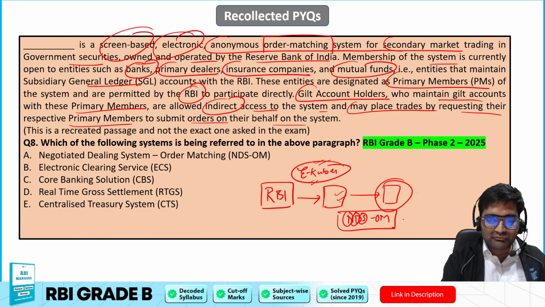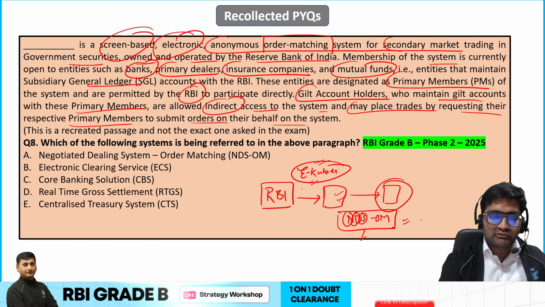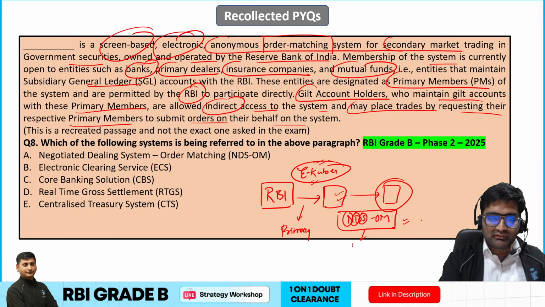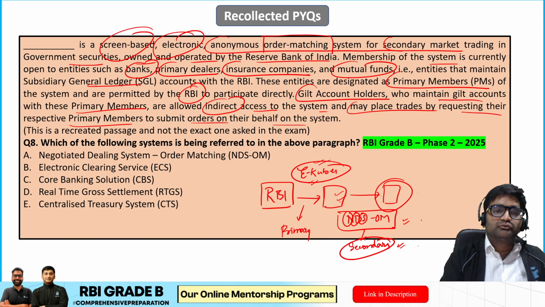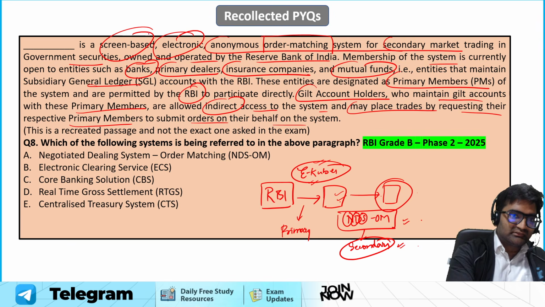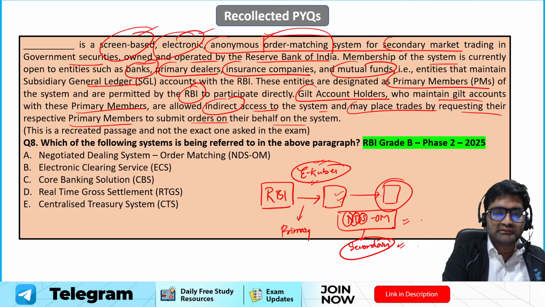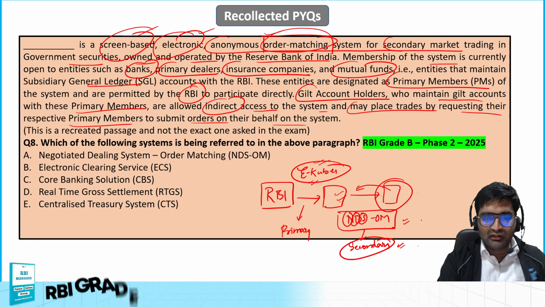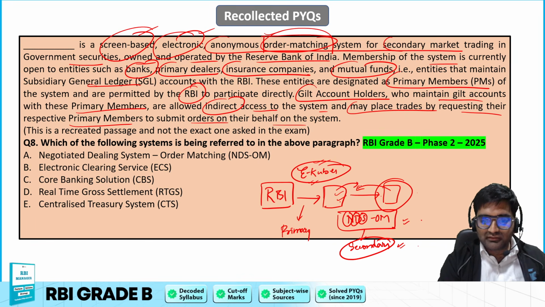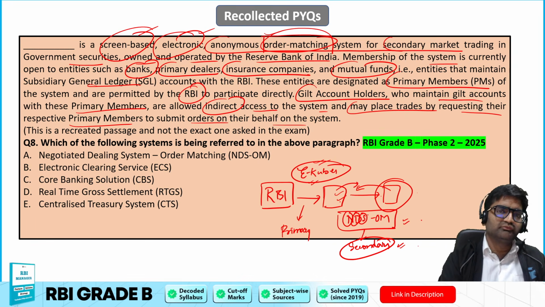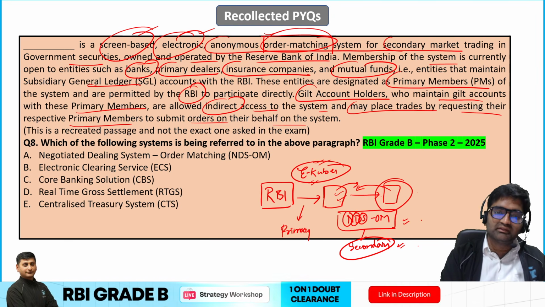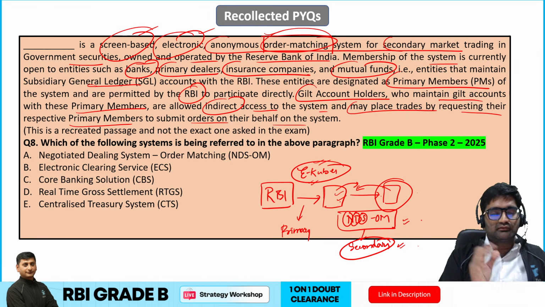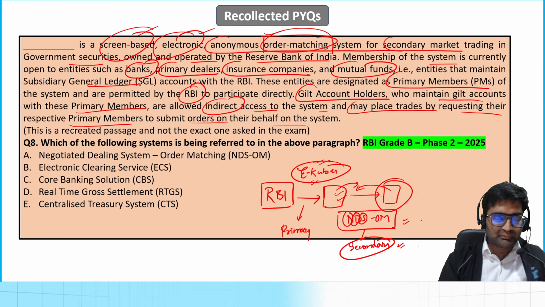Okay, so this is the platform through which this happens, and this is, as you can see, initial issue which is called a part of the primary market, and this one is part of the secondary market, NDS-OM. Okay, so through this platform these things can be done. It is screen based electronic anonymous order matching system wherein someone has ordered these many government securities. Okay, this is there with me, so that order is matched with whoever has it, and then the government securities are delivered and the cash money is transferred in payment to that particular government security.